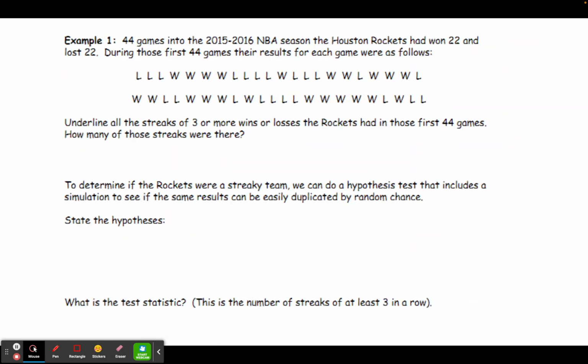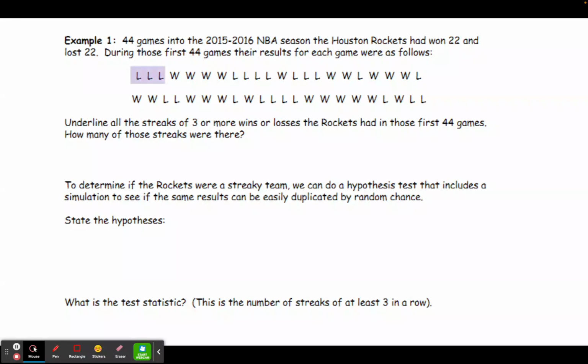So we're going to look at, for example, the first 44 games of the NBA season. And at that point, the Houston Rockets, this was from the 2015-16 season, had won 22 and lost 22. So they were exactly 50-50 for the season. The results of their first 44 games are listed there in order. So what we're going to do first is go through and underline all the streaks of 3 or more. And we're doing 3 or more because 44 games is less than 50. So anything 3 in a row would constitute a streak.